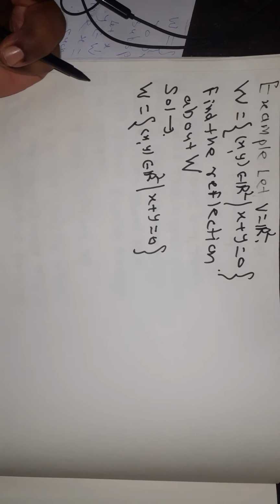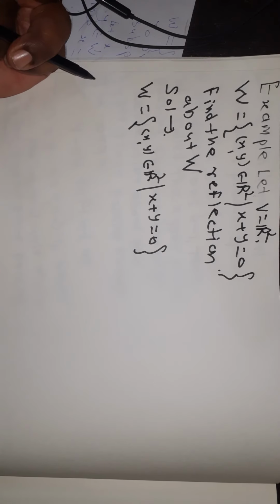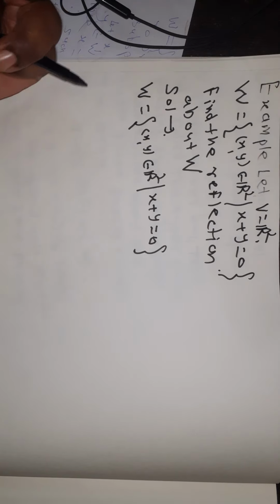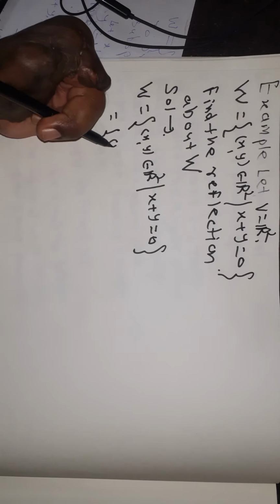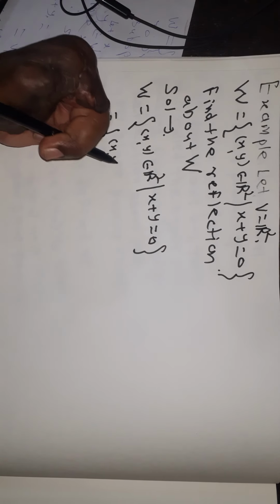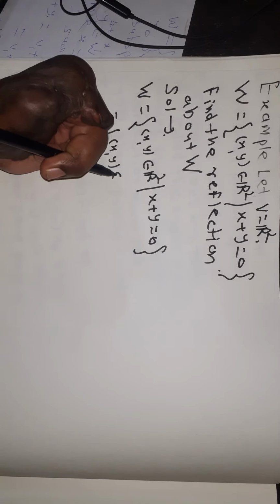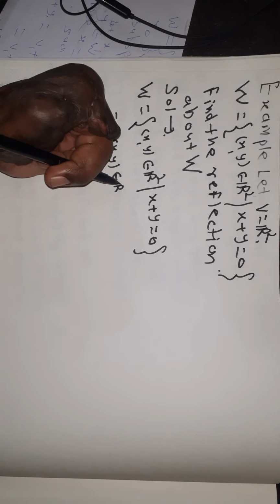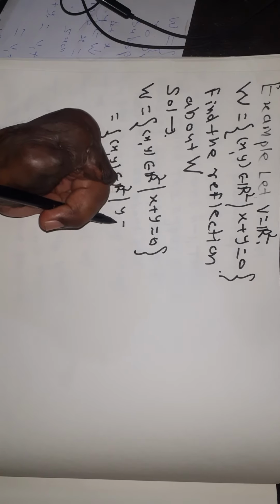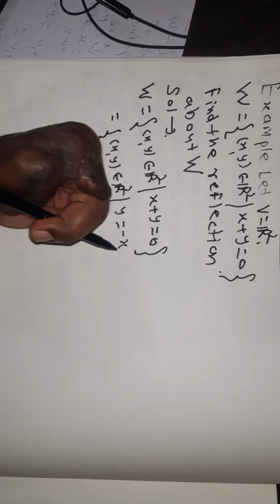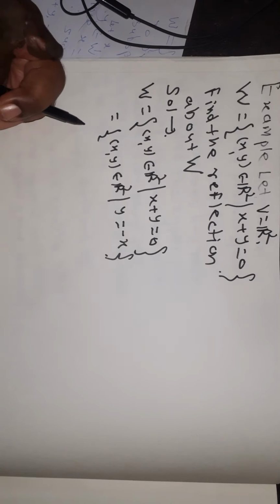W is the set of (x, y) belonging to R2 so that x plus y is equal to 0. Therefore (x, y) belonging to R2 so that y is equal to minus x.